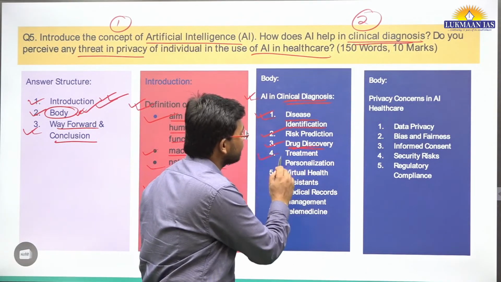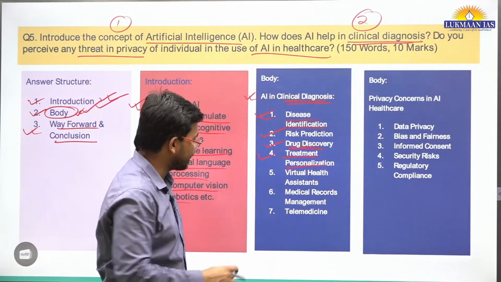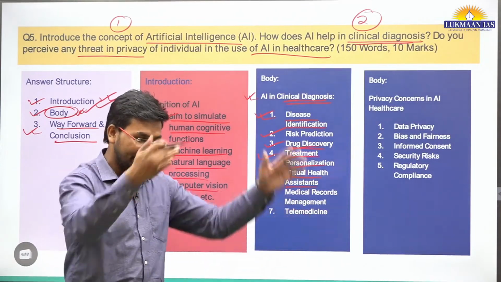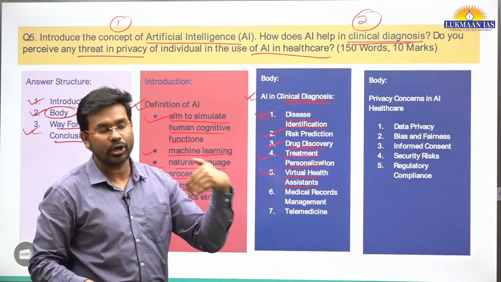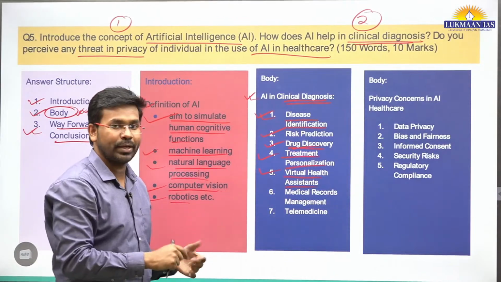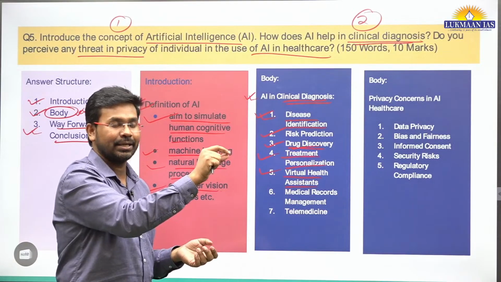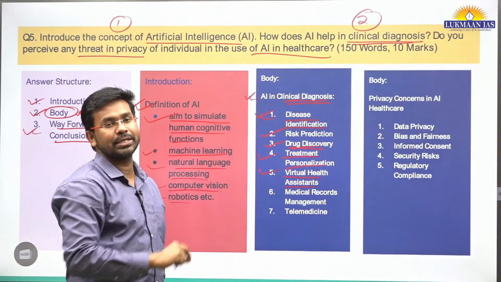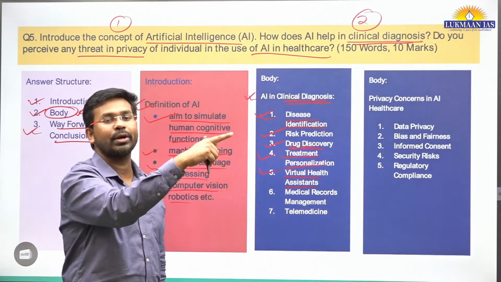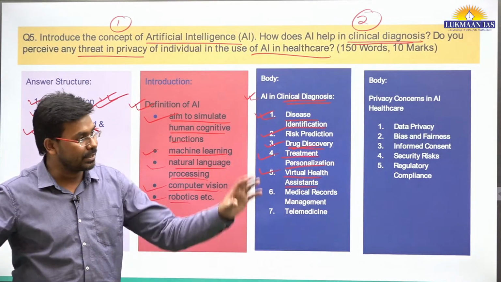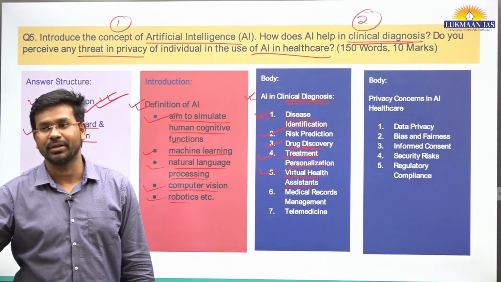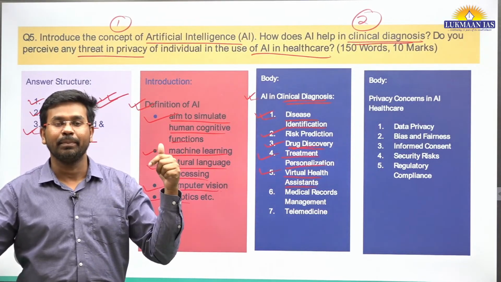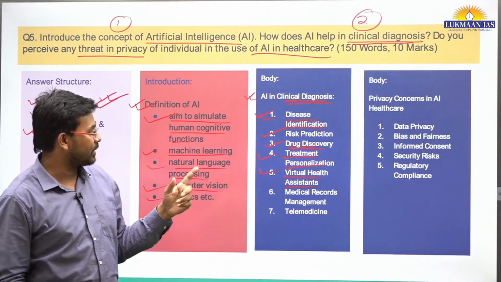Then treatment personalization. Virtual health assistance can also be there. There can be systems in a hospital where we can click that I have this ailment, I need to go to cardiology, and in cardiology I need to go to this department. Or I can say I want to go to the department which treats cancer, and in cancer there can be lung cancer, breast cancer, any kind of cancer.